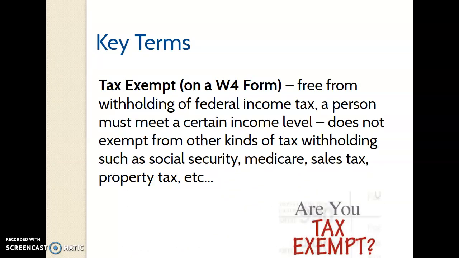Tax exempt. You can claim to be tax exempt on your W-4 form that you fill out when you first get your new job. And that just means that a person is free from any federal income tax withholdings. That does not mean that you can't have other taxes withheld from your paycheck, because those still have to be withheld. And that covers your Social Security, your Medicare, sales tax, property tax, etc. And sales tax and property tax aren't withheld from your paycheck, but you do pay those as well. This just lets you be exempt from federal income tax, and you have to meet a certain income level. It's typically fairly low to be able to qualify for this. And the W-4 form will help you figure out if you're qualified or not.